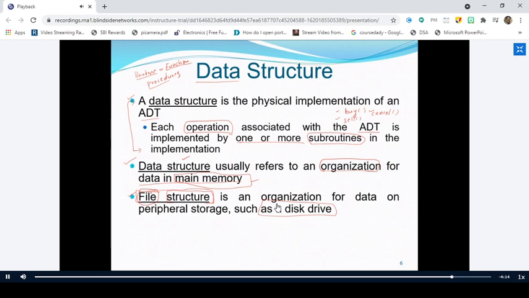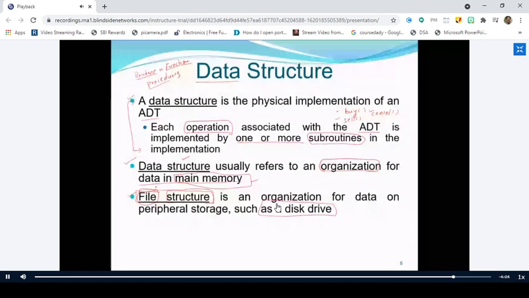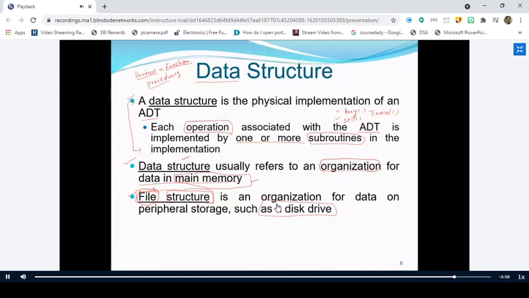So whenever you organize or structure the data in the secondary memory, that is called file structure, and how you organize the data in the primary memory is called data structure. Is it clear up to this point? Yes, sir. Right. I think it is time up.